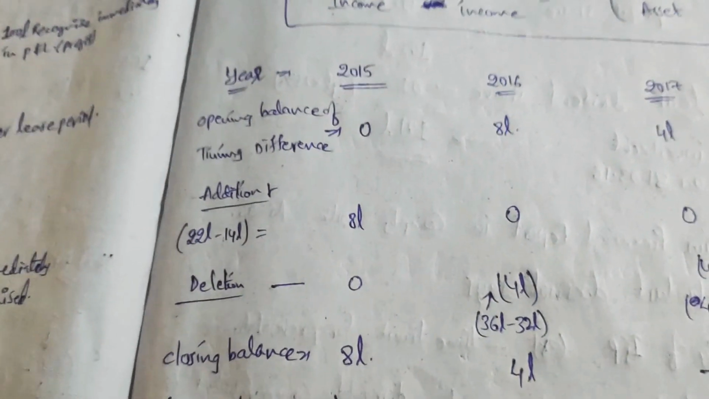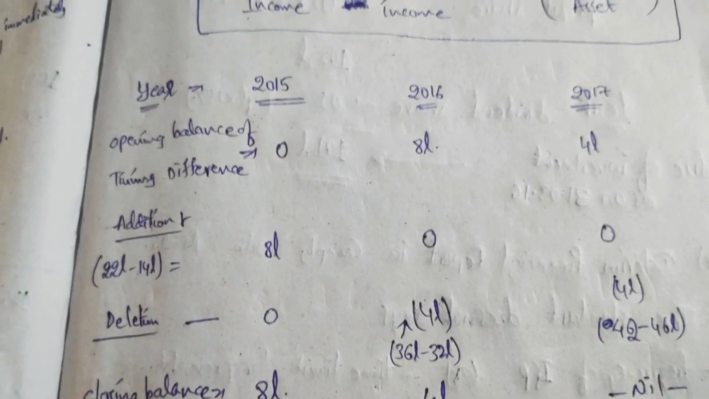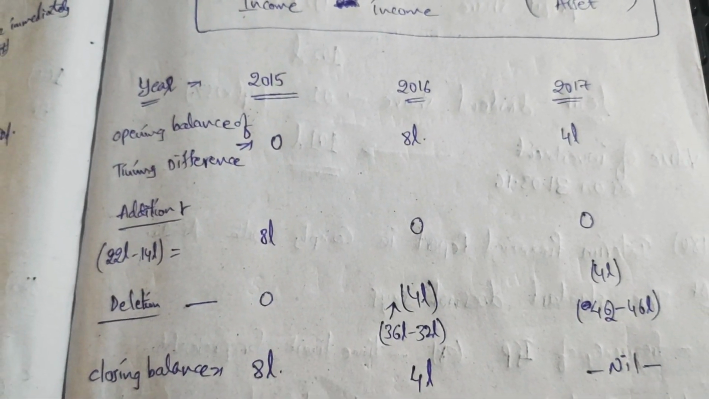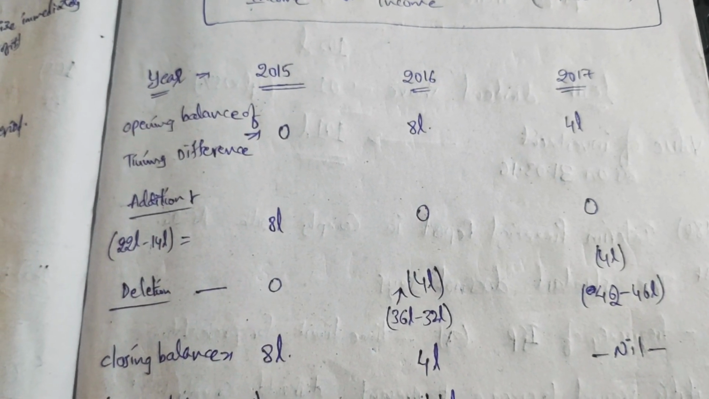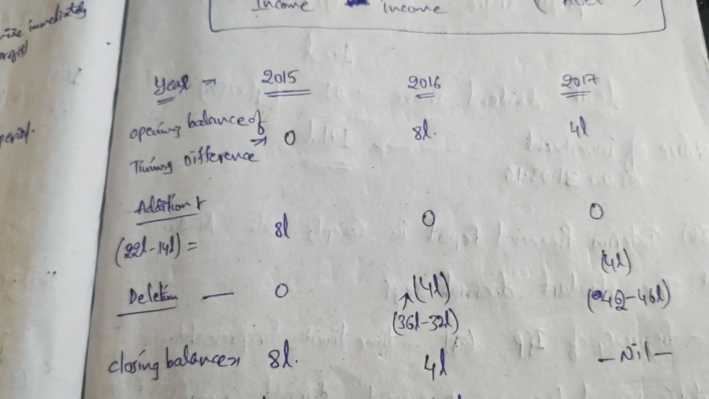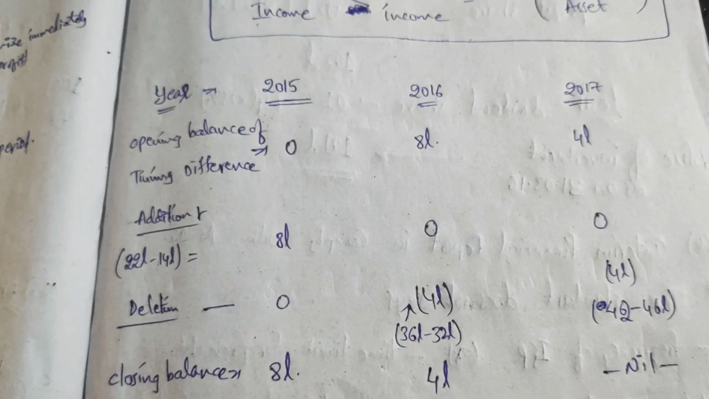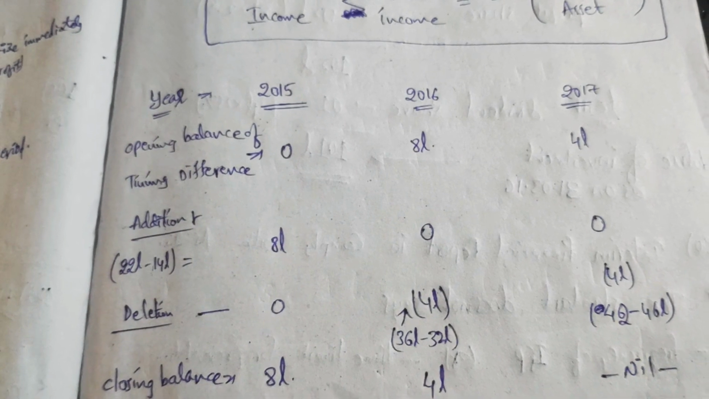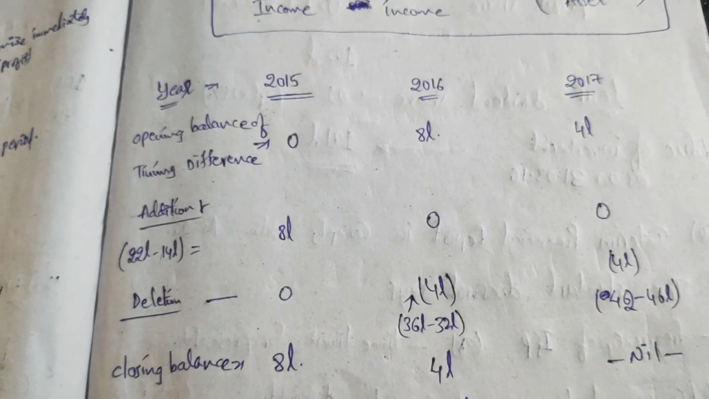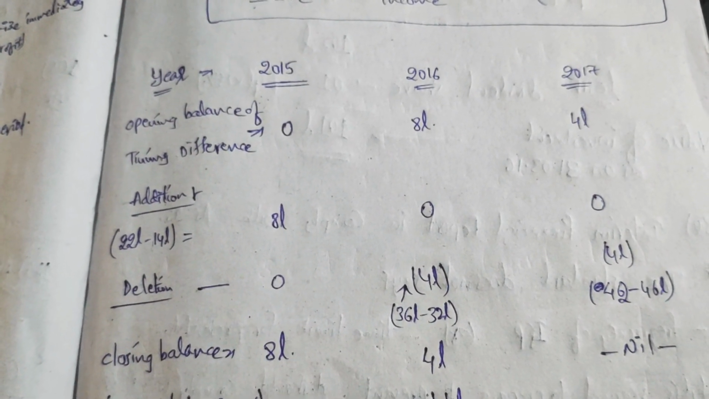Continuing further with the problem. Here the 3 years have been given. Make sure that you follow this process of solving a deferred tax asset or liability problem, so that you will have no confusion in solving the problem. Years 2015, 16, 17: all the 3 years have been considered and analyzed together. The opening balance for 2015, the first year, friends, is nil.